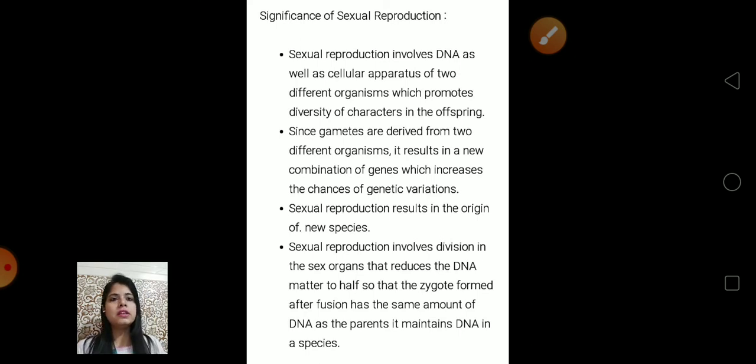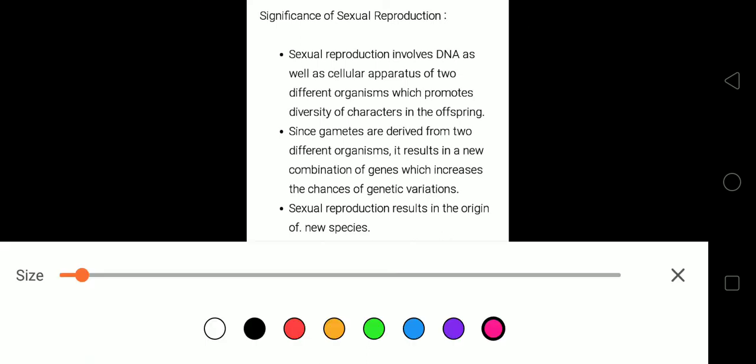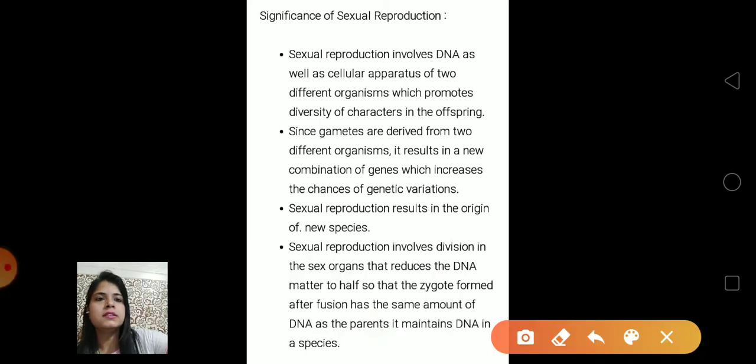So what is the significance of sexual reproduction? Sexual reproduction involves DNA, meaning genetic material, as well as the cellular apparatus of two different organisms. Cellular apparatus means all the parts of the cell including the cell membrane, cytoplasm and cell organelles, mitochondria, ribosomes, endoplasmic reticulum, all the material.